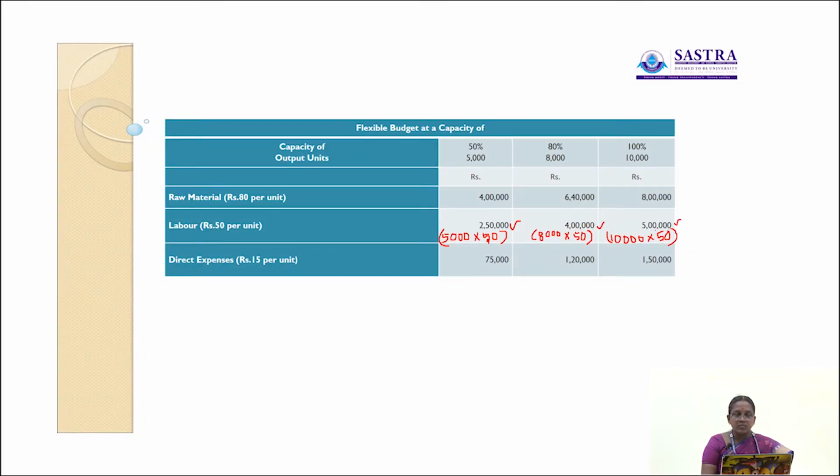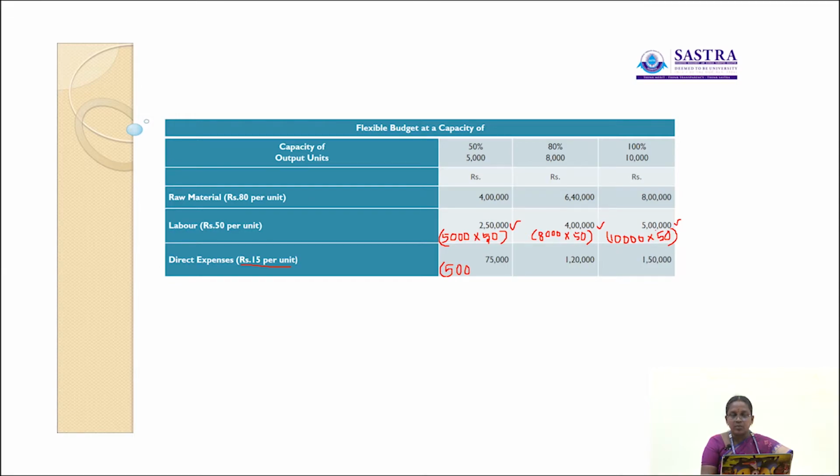Okay. Then next we have to find out the direct expenses. Direct expenses are at the rate of rupees 15 per unit. So in this problem the direct expense per unit cost is rupees 15. So we have to find out at 50% capacity level, what is the total output units here? 5,000 units. So 5,000 units into 15 rupees per unit.